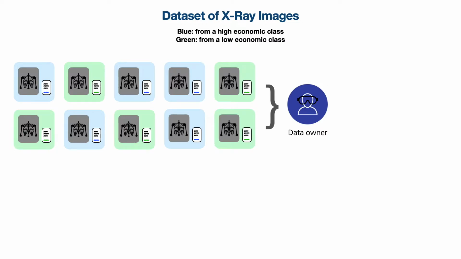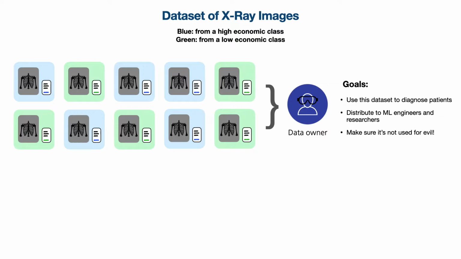Well, I'll explain this through a toy example. Imagine that you're a researcher at your hometown university and you have personally collected a dataset of X-ray images from various patients. In your dataset, you have patients who come from a high economic class, who are colored in blue, and patients who come from a low economic class, who are colored in green. Now, your goals with this dataset are to use it to diagnose patients and also to distribute it to machine learning engineers and researchers around the world.